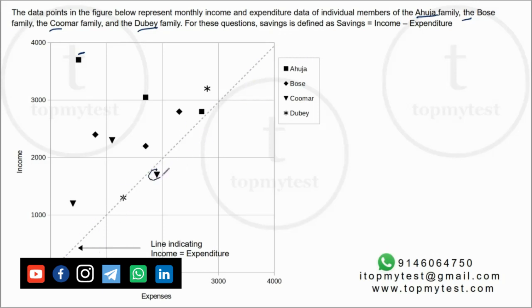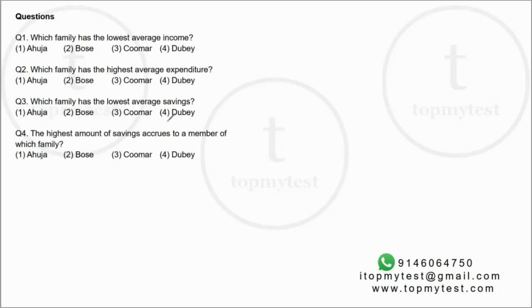So you know this member, Kumar family, spends more than what he earns, right? This Dubey family person, he spends almost as much as he earns. So all this information is there. If you want, we can tabulate this also. Let's go to the questions and see what is asked. Which family had the lowest average income? Which family had the highest average income? Which family had the lowest average savings? The highest amount of savings accrue to a member of which family?